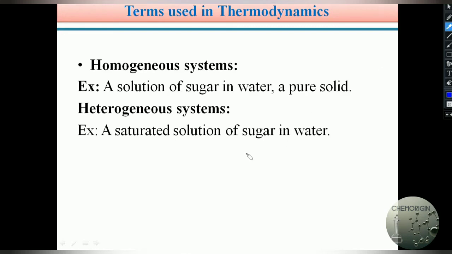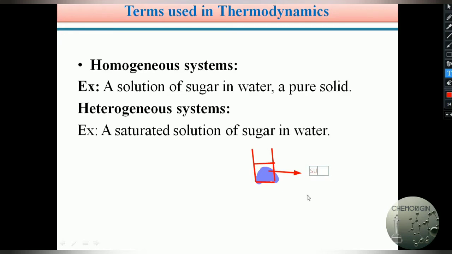In a glass of water, if you add a large quantity of sugar, only up to a certain amount is soluble in water, and the remaining part stays as it is, as solid sugar only.